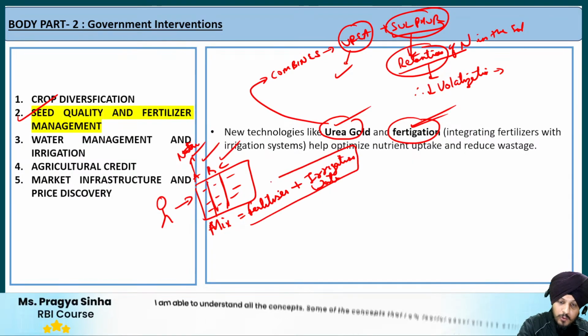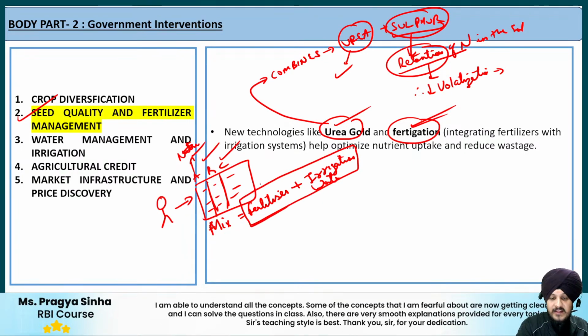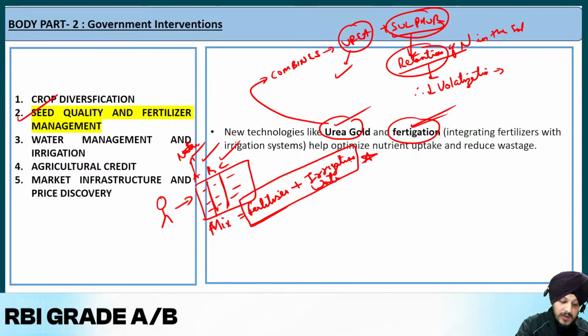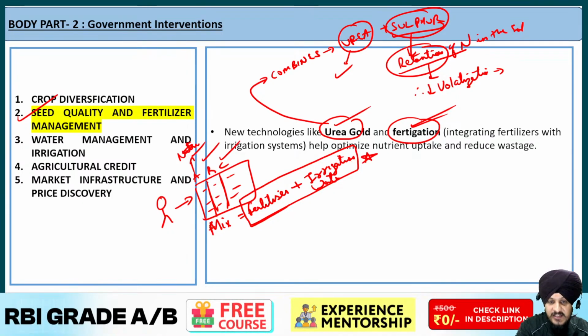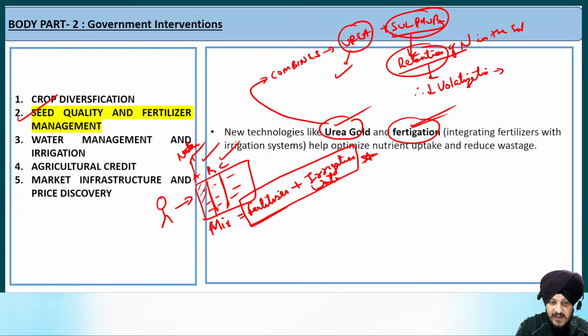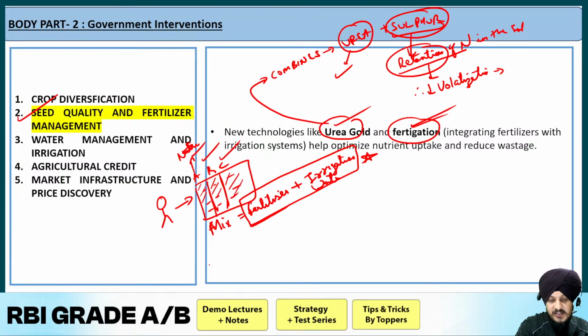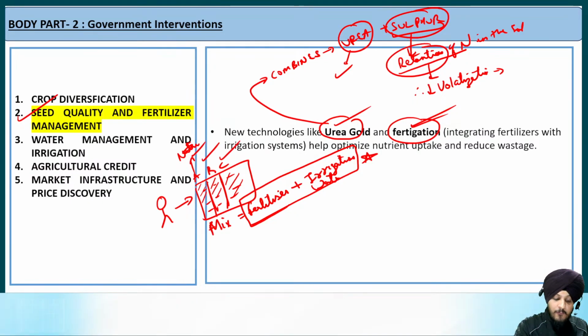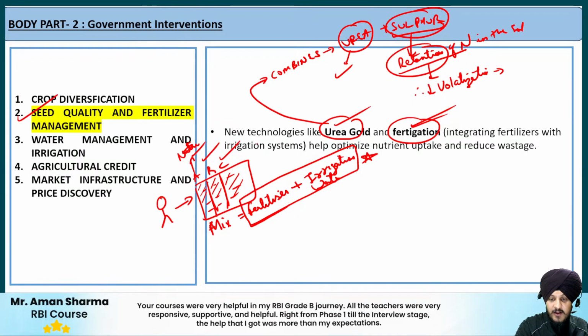So when you mix the fertilizer with the irrigation water, what will happen? You will be able to supply these fertilizers to these crops in a more efficient manner, and also in a more precise manner. So that is going to be the advantage of that. So you can set up different fertilizer formulas for various sections of the field. For example, this is section A, this is section B, and this is section C. So that's how you can set up different types of fertilizer formula for the different sections that are there in the field.